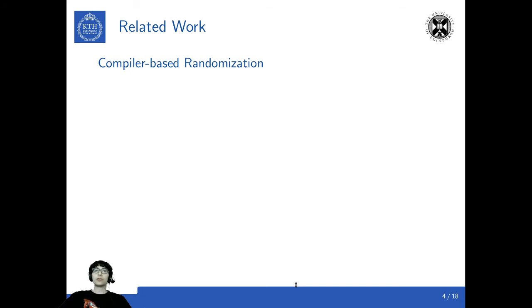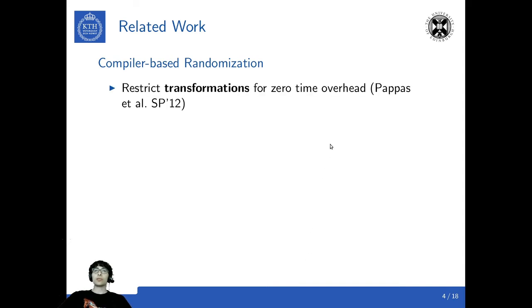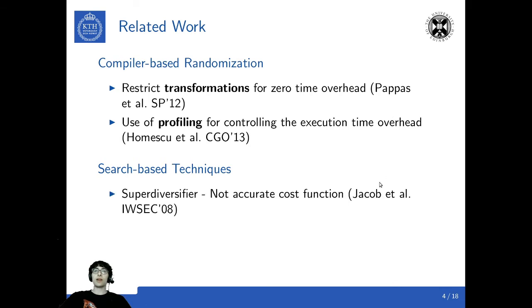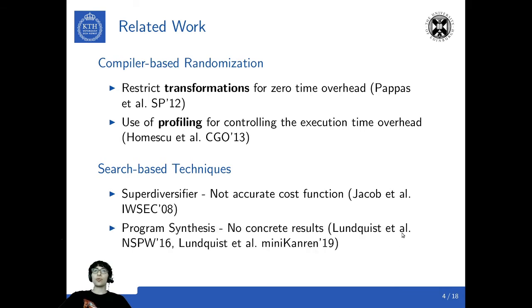There is a lot of research in compiler-based randomization. However, most of these approaches do not consider the quality of the generated variants. Among those that do that, there is an approach that performs only transformation with zero execution time overhead, and another approach that uses profiling for controlling the execution time of the generated variants. There are a few search-based approaches, like Super Diversifier that does not have an accurate cost function, and another approach based on program synthesis, which is work in progress.